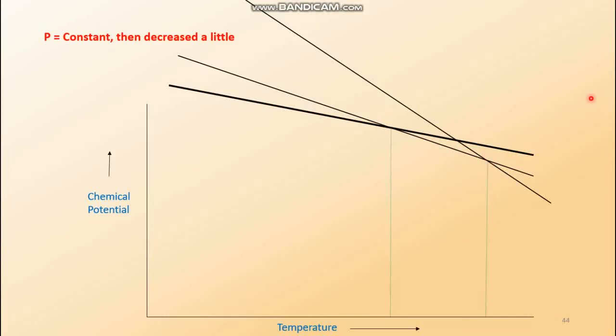Now we are dropping the pressure. Since at a particular pressure the chemical potential is a function of entropy, the slope should be the same, but the jump would be different depending upon the partial molar volume. We know that the partial molar volume of solid is lowest while that of the gas is highest. So the jump for the gas will also be highest.